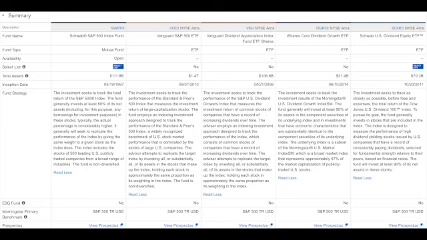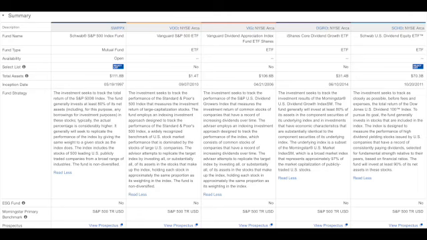This investment seeks to track the investment results of the Morningstar U.S. Dividend Growth Index. As we go over to SCHD, 70.3 billion, inception date 2011. The investment seeks to track as closely as possible before fees and expenses the total return of the Dow Jones U.S. Dividend 100 Index.